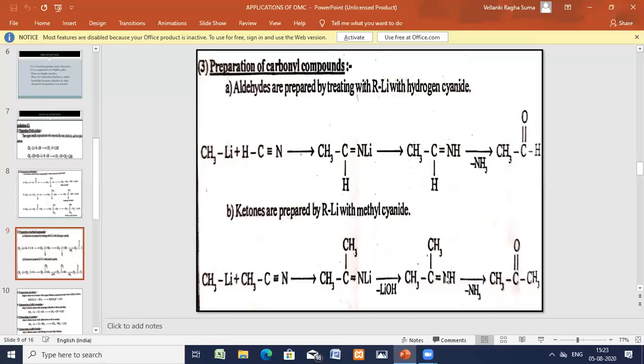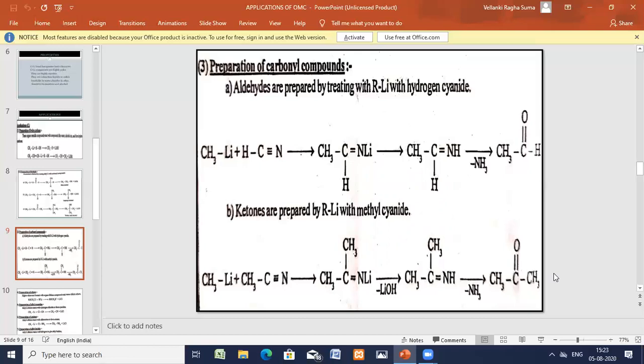Thereby you'll be getting imines. Further on addition of the H2O molecules, H2 is added here, oxygen is added here. CH3COCH3 is formed. So we are able to prepare using the cyanides.